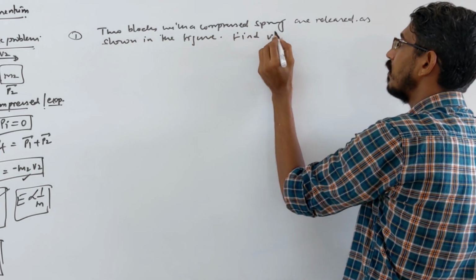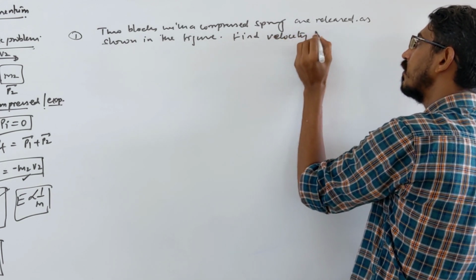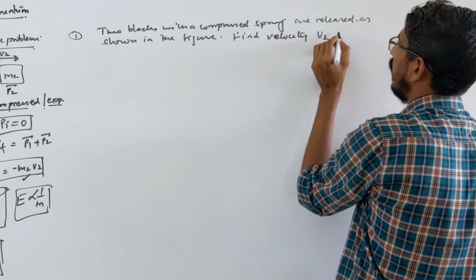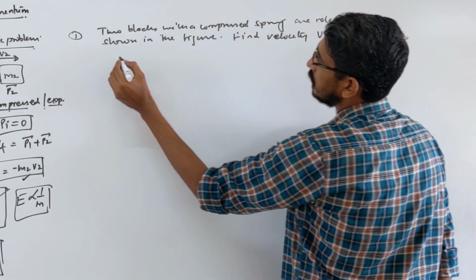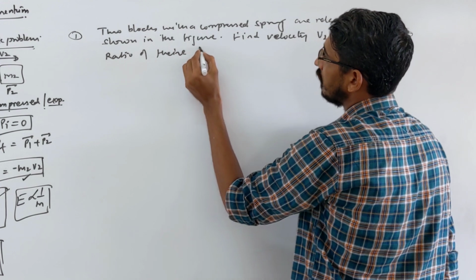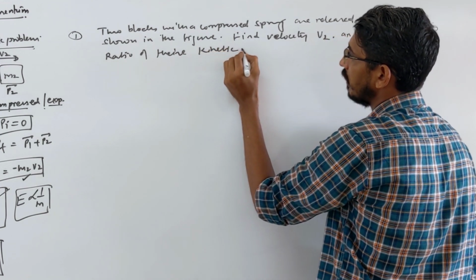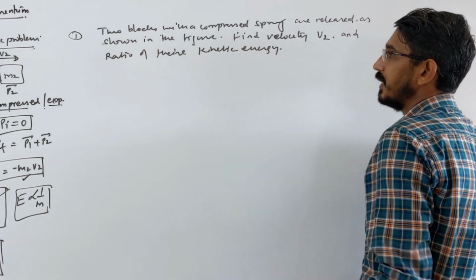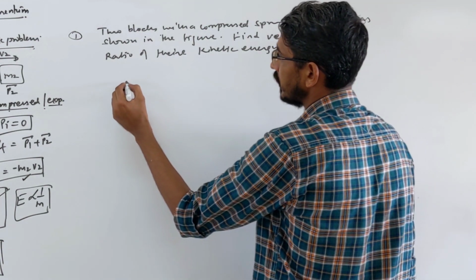Find velocity v2 and the ratio of their kinetic energy, right? So some picture is given to you.